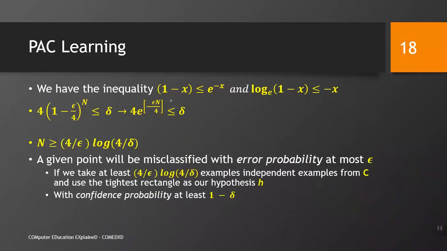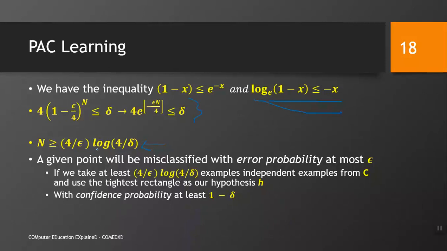We have the inequality. We know from mathematics that 1 minus x is less than or equal to e raised to the power minus x, and if we take the log of both sides, we get this value. Rearranging and solving this, I leave it for you, we get this value. I recommend you learn it yourself and see how it comes up. So, we have n greater than or equal to 4 over epsilon into log of 4 over delta.